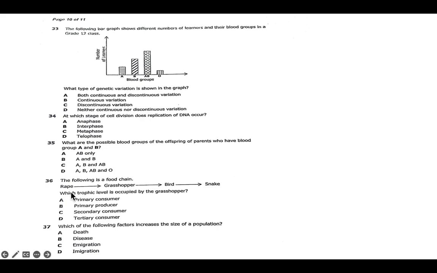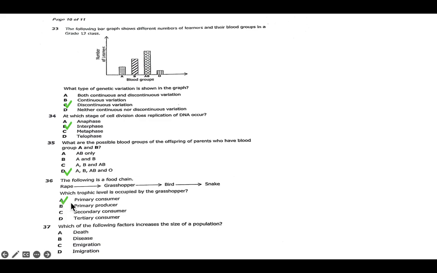The trophic level describes the position of an organism in the pyramid. So at first we are given the producer, primary consumer, secondary consumer, and then the tertiary consumer. Then they went on to state which trophic level is occupied by the grasshopper. So let's look at the trophic level. The grasshopper is the first organism to feed on the producer, so we call it a primary consumer. So our answer is A.